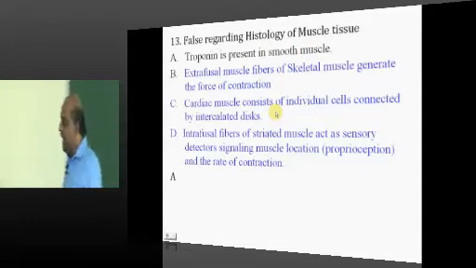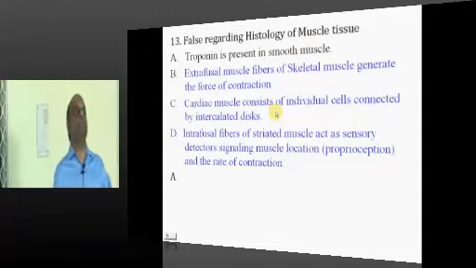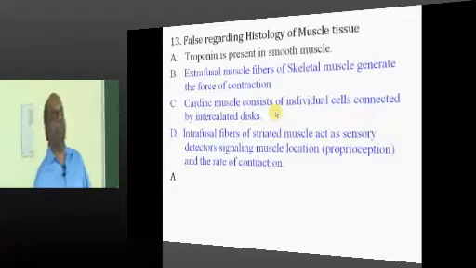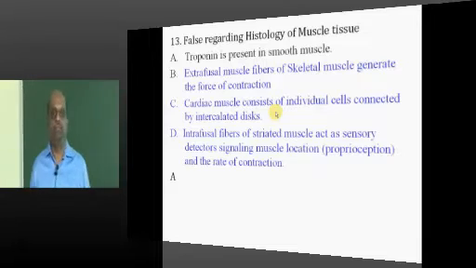Now, skeletal and smooth muscle contraction. This is one of the favorite topics of the examiner.